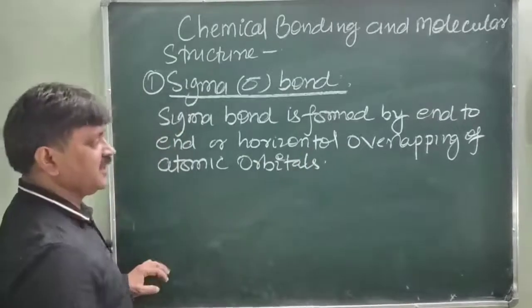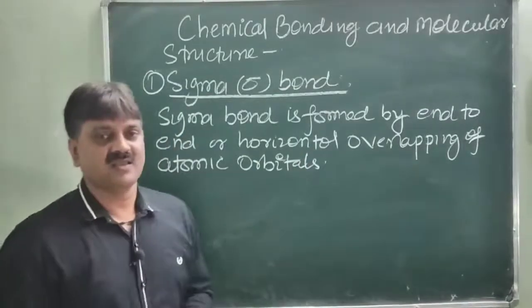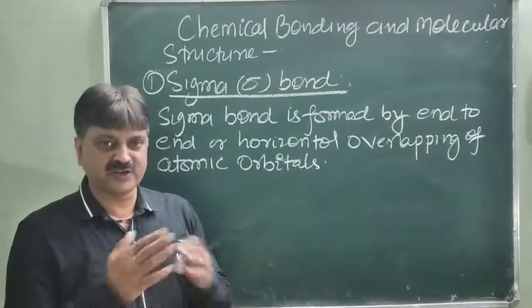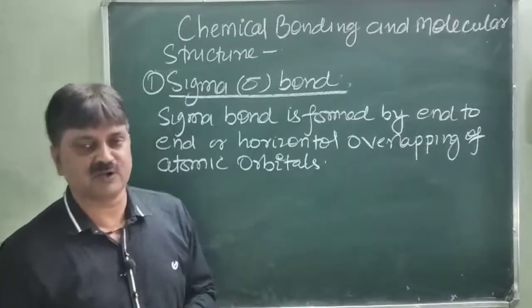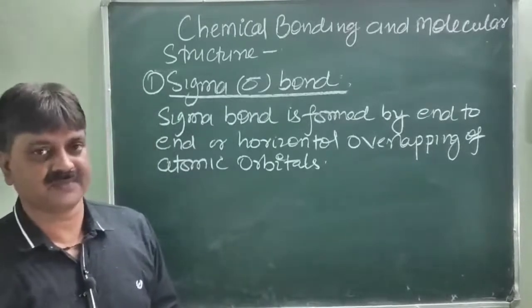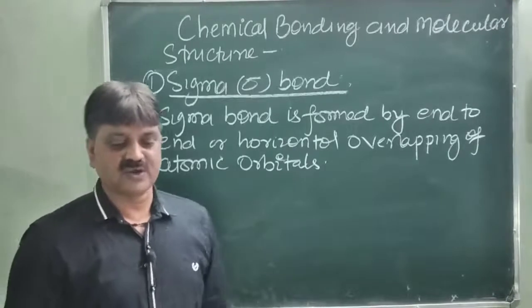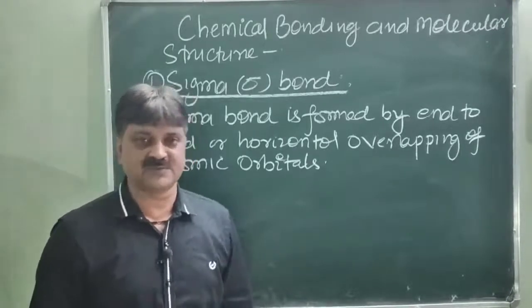This is end to end overlapping of the orbitals, or horizontal overlapping of atomic orbitals, to form the sigma bond. Is it clear?